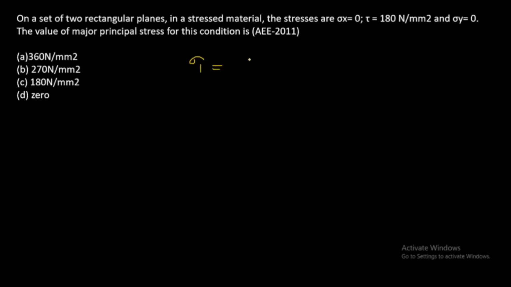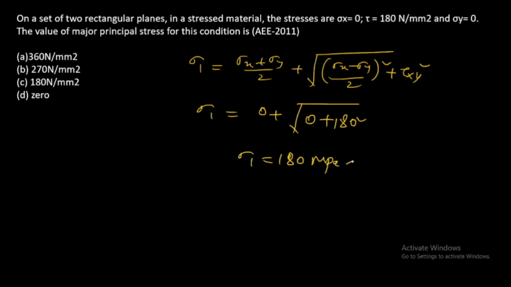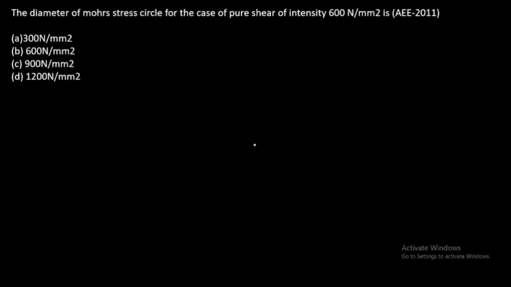Major principal stress formula, we know that sigma x plus sigma y by 2 plus under root sigma x minus sigma y by 2 whole square plus tau xy whole square. Whereas we are given sigma x and sigma y equal to 0 plus 180 whole square. So we will get it as 180 megapascal. So option C is the correct answer.